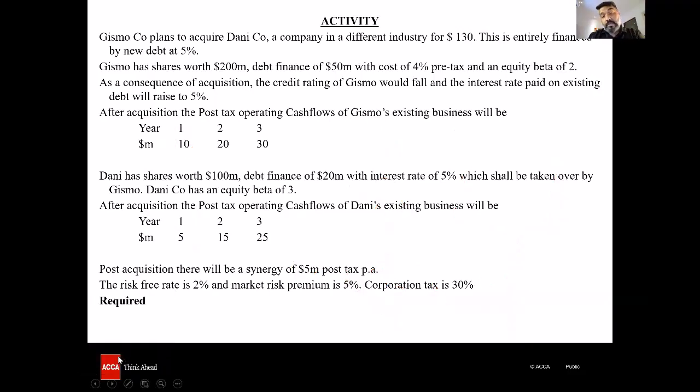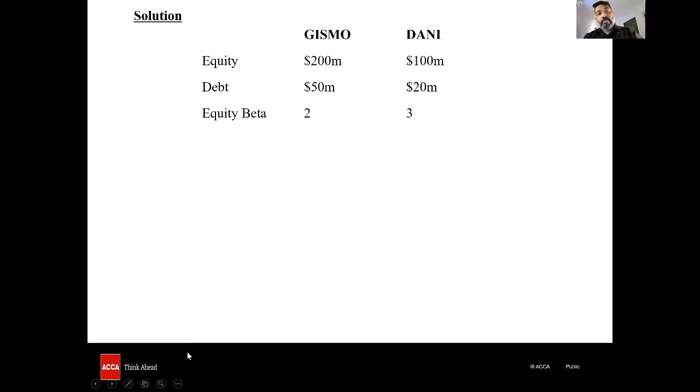And let's start. Where are we starting from? Let's get the capital information. Let's get equity, debt, and the solution moving ahead. We get the equity of both the companies. Equity of Gizmo 200, Danny it's 100, debt is 50 for Gizmo, 20 for Danny. Beta equity 2 and 3. This is information that is given in the question.